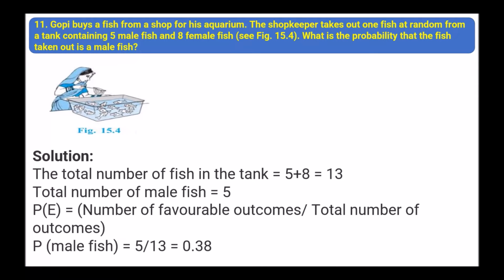Next, Gopi buys a fish from a shop for his aquarium. The shopkeeper takes out one fish at random from a tank containing 5 male fish and 8 female fish. What is the probability that the fish taken out is a male fish? So total fish are 5 male and 8 female, so that is 13 total fishes. Total number of male fish is 5. So 5 upon 13. So we will get 0.38 as the probability.